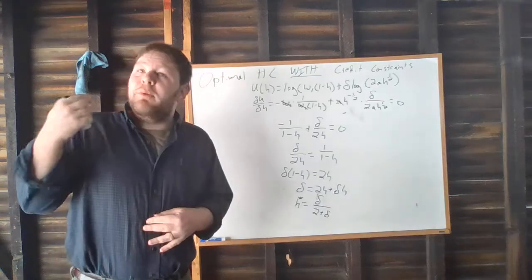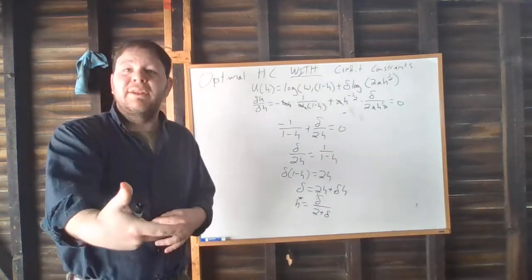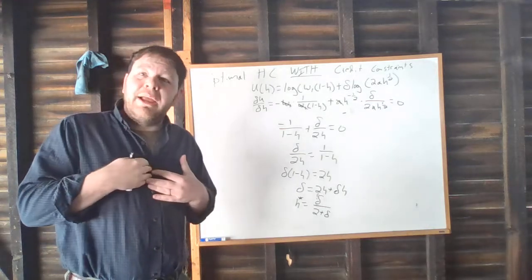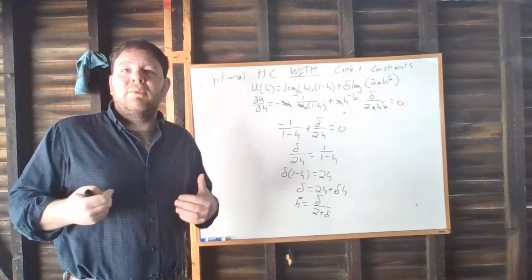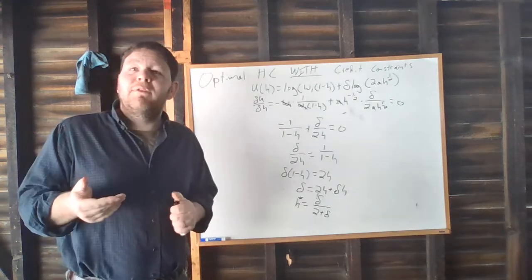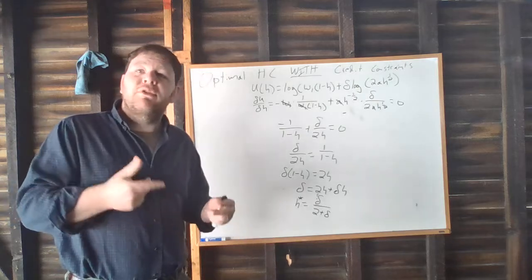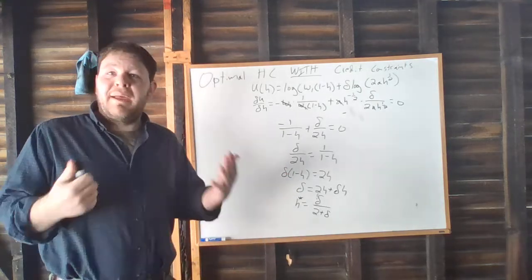So remember, in the previous video, you get a higher level of human capital if you have a higher return on human capital, meaning a lower wage rate in your youth and a higher ability level, a higher ability to turn human capital into earnings. And you're going to get a lower level of human capital if you've got high wages in your youth and low wages later on. In this model, your human capital is going to depend on patience.